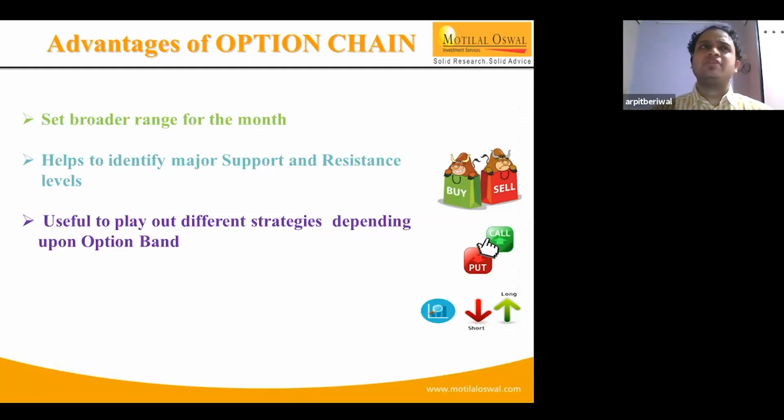During the first week of April, we had a range set as per the option data. The option writers set a range: 8,500 was the maximum put interest, while maximum call interest was at 9,500, followed by 10,000. So over that time, we got to know this is the broader trading range, between 8,500 and 9,500.